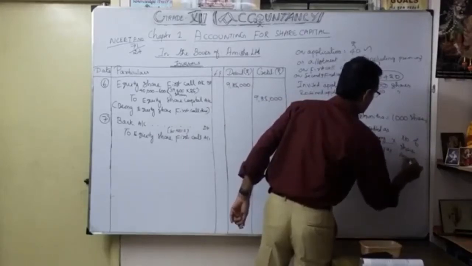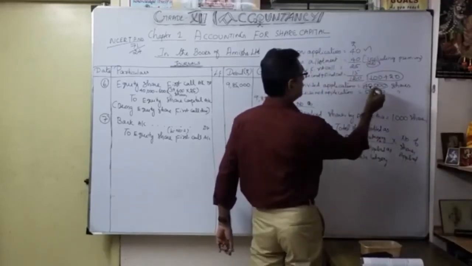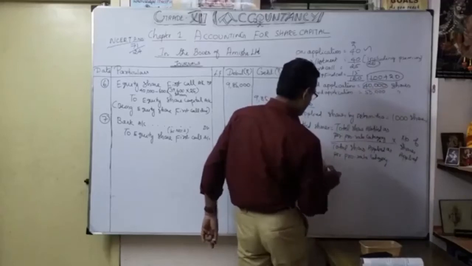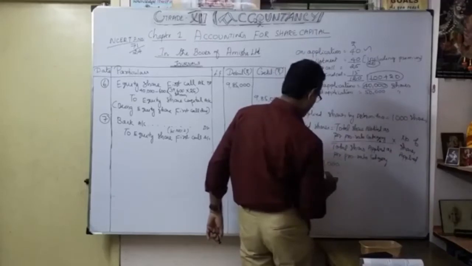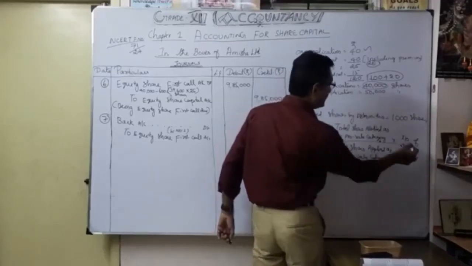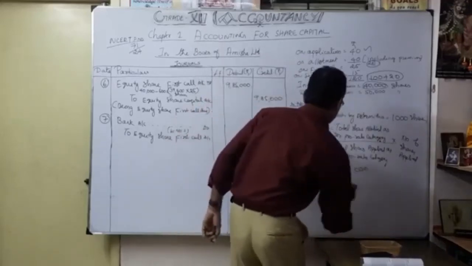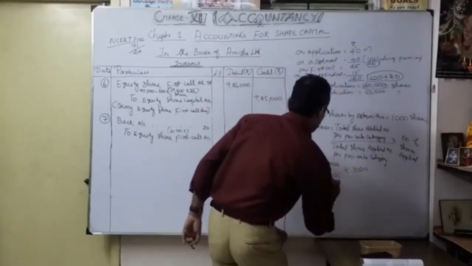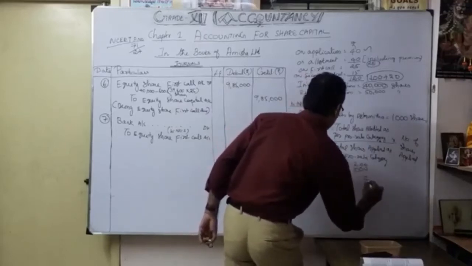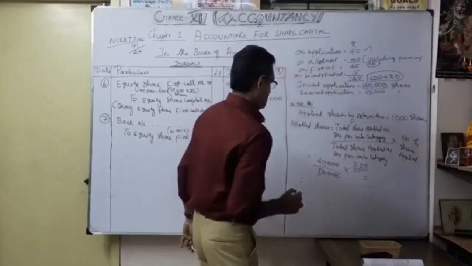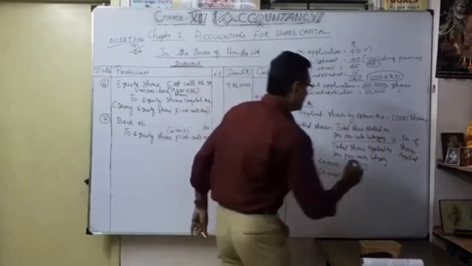So now we are going to substitute this. Total shares allotted you know very well, only 40,000, isn't it? So 40,000. But how many applied? 50,000. How many applied by Ashmita? 1,000. So for simplification, how much will you get? 4 into 200. How many shares were they allotted? Only 800 shares.